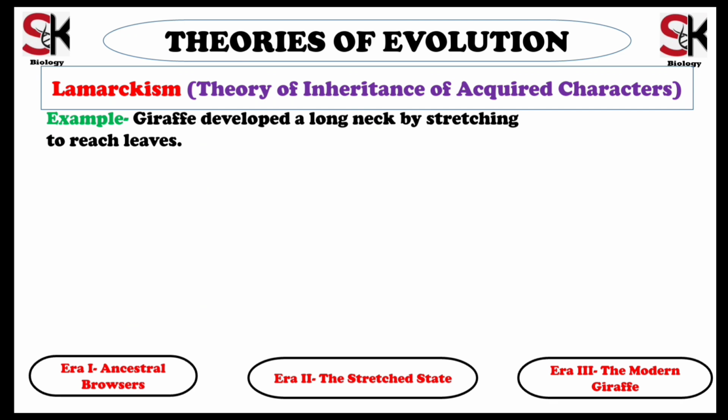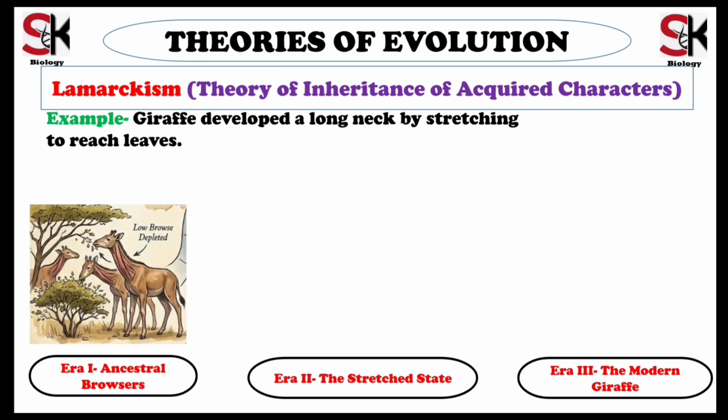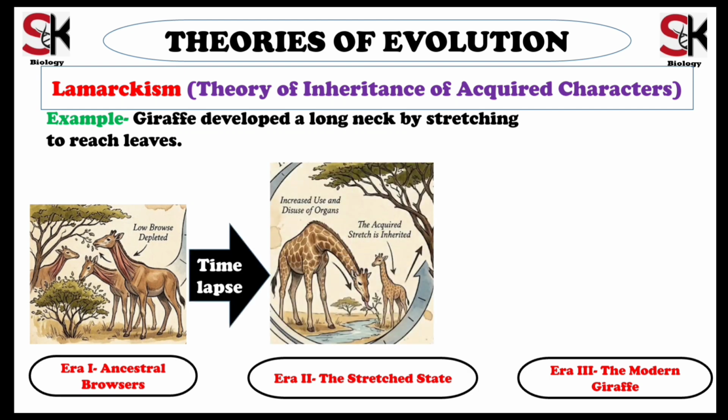The process can be viewed across three eras. In the first era, the ancestral browsers, giraffe ancestors were originally short-necked animals browsing on low-level vegetation. In the second era, the stretched neck state, as food on lower branches became scarce, these ancestors had to constantly stretch their necks to reach the higher leaves.